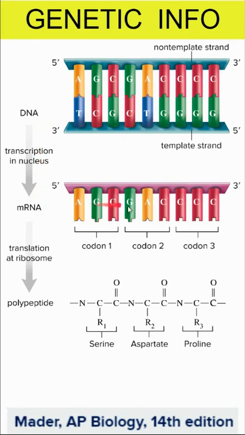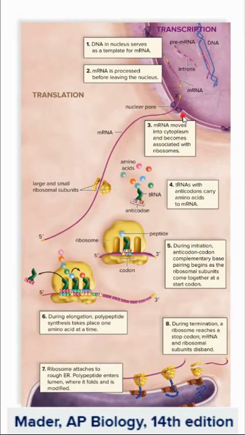So again, we have this double-stranded DNA. Transcription is going to lead us to messenger RNA, which is read with triplet codons. And translation at the ribosome is going to lead to the assembly of amino acids, which ultimately leads to proteins. So again, another way of seeing the same thing.